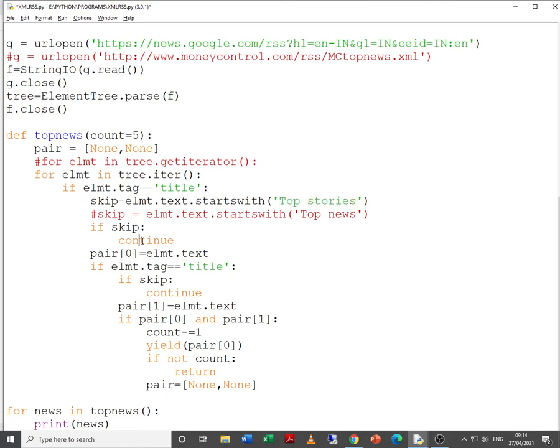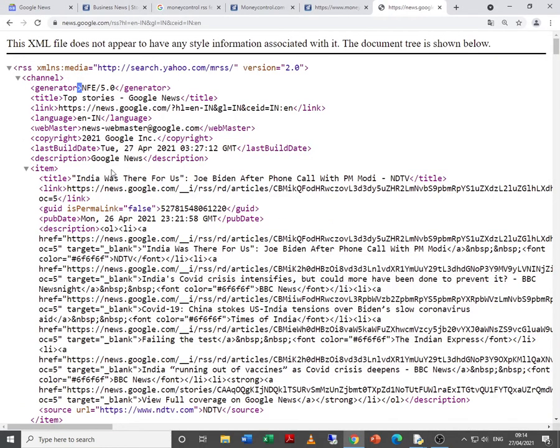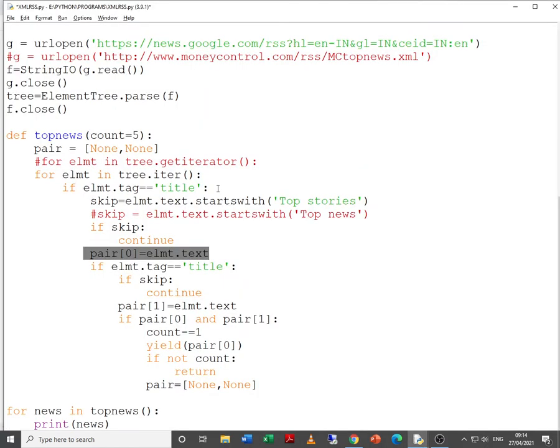So if skip, continue, that means we go to the next one, we try to find the next title tag. So in pair 0 we store elmt.text. That means in pair 0 we are actually storing this particular news. And while we are discussing this program, let me tell you one thing: if you debug this program using PyCharm, the clarity will improve, that is, how the code is working.